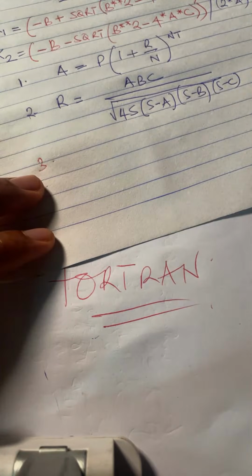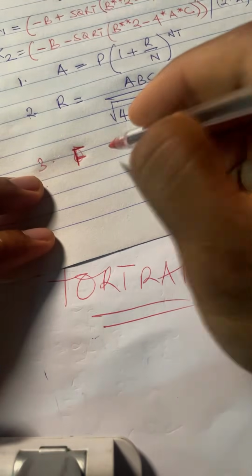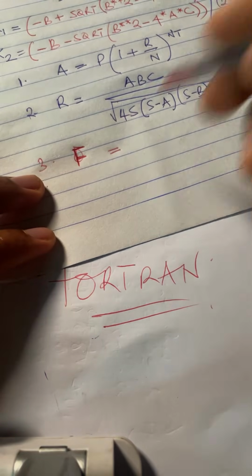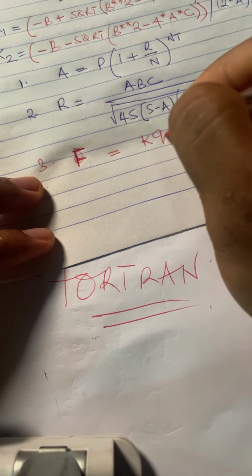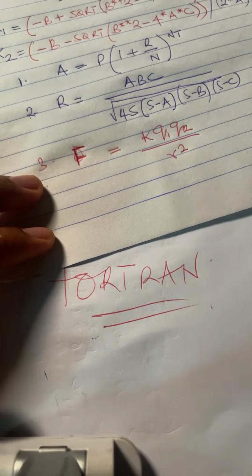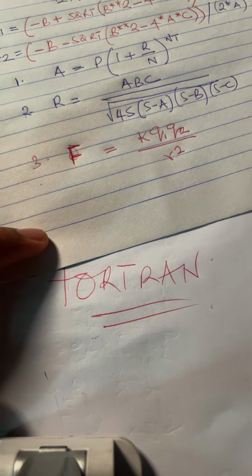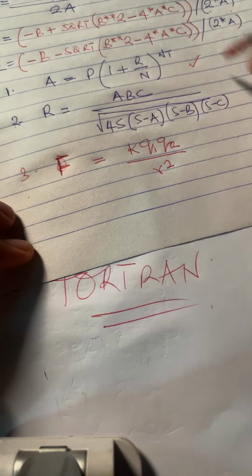Then the last but not the least, the third one you would try for me would be, let's say, F. Let me give you the electrostatic force formula. F equals k q1 q2 all over r squared. This one is simple now. K q1 q2 all over r squared. So try this.